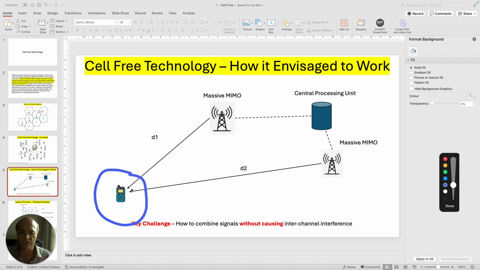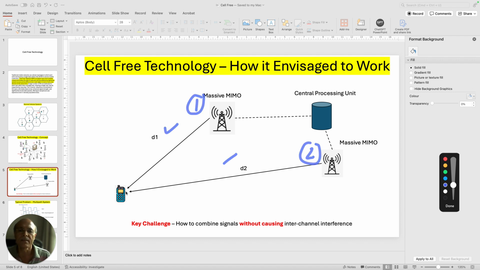Now, typically, as I told you, that mobile phone will receive signal only from a particular base station which is in the reach of that particular mobile, in the coverage area of that particular mobile. The other base station signal will act as noise. For example, this is base station number 1, this is base station number 2, and the distances are D1 and D2.